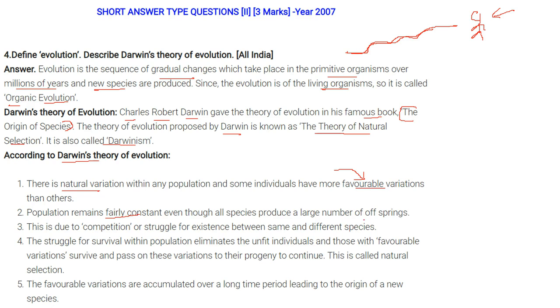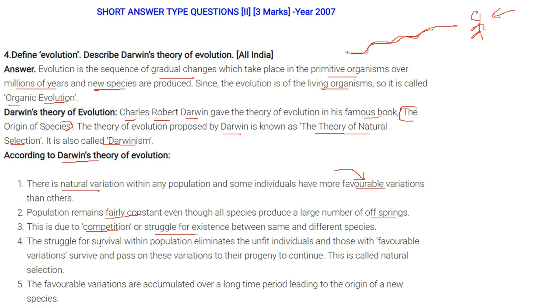Populations remain fairly constant, even though all species produce a large number of offspring, like the cat and the pig. They create a lot of offspring, but only some of them survive, and this is due to competition or struggle for existence between the same and different species.